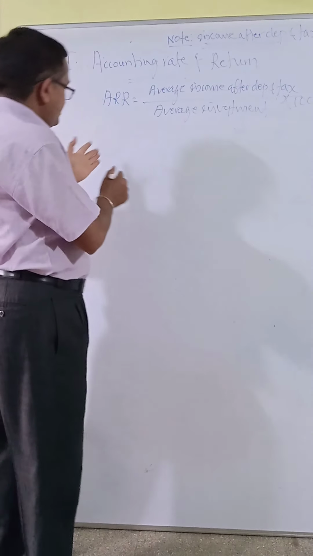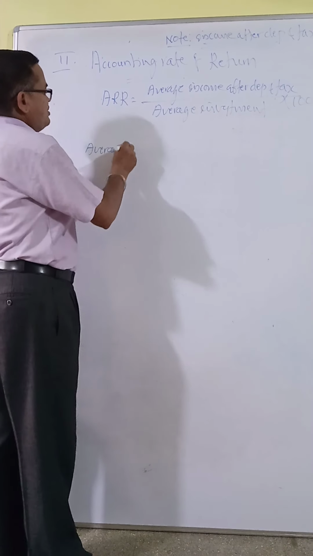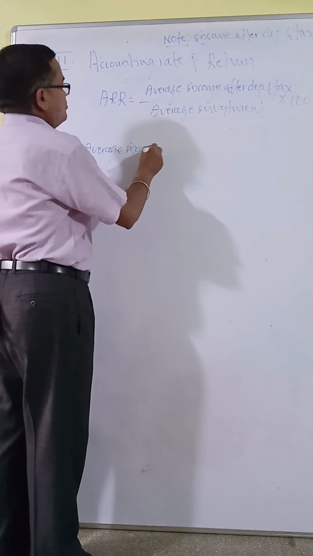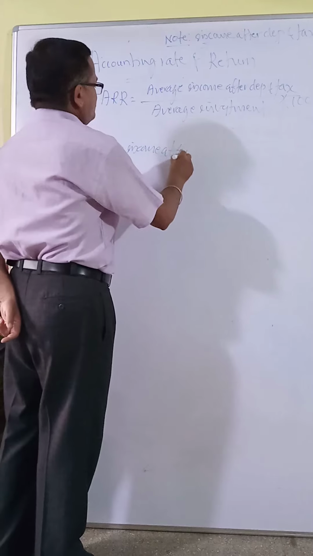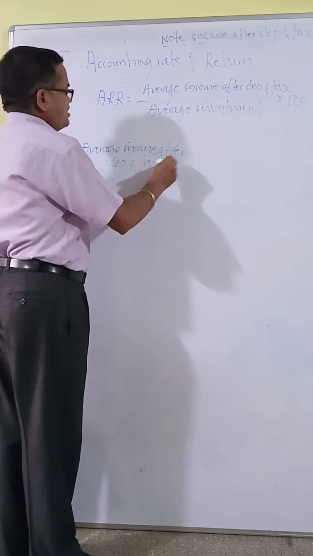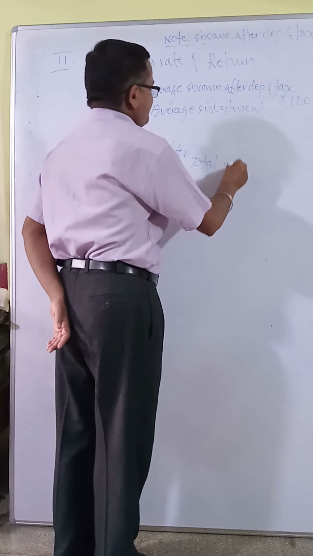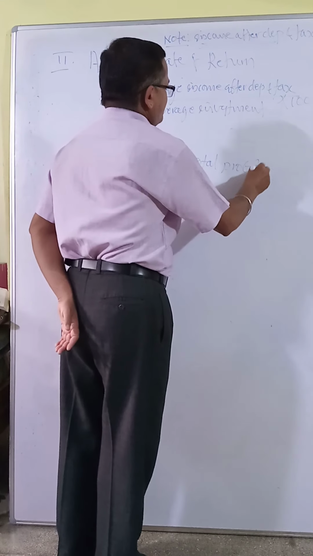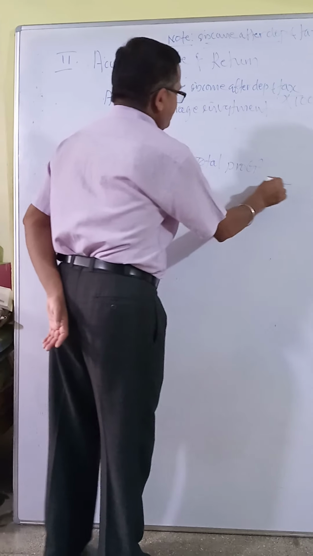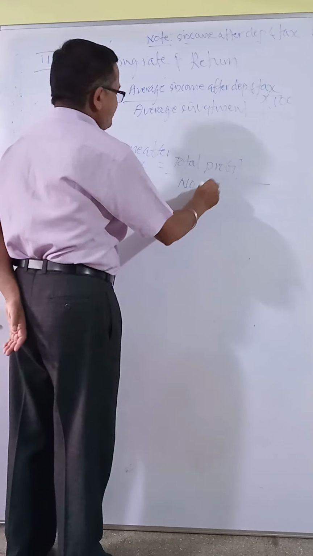Okay. Now after understanding this equation, how to calculate average income or cash inflow after depreciation and tax? See, note here, average income after depreciation and tax equals total income or total profits divided by number of years.